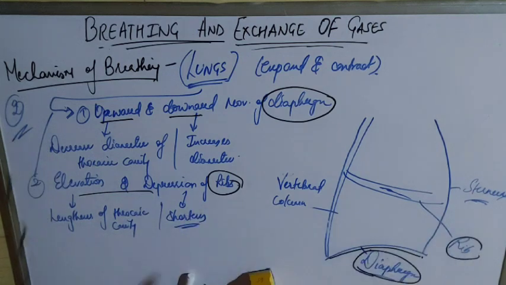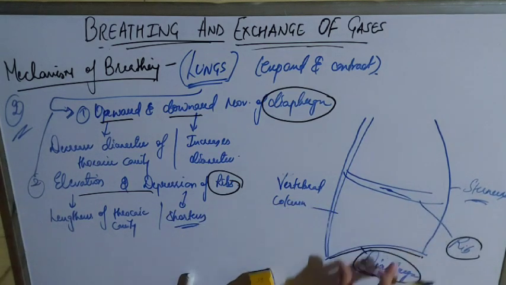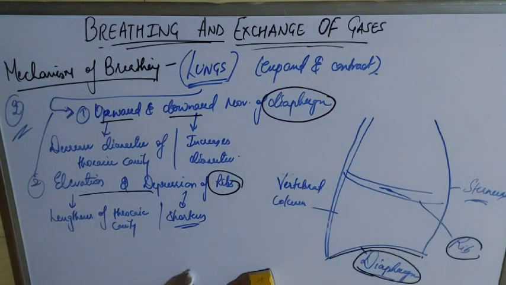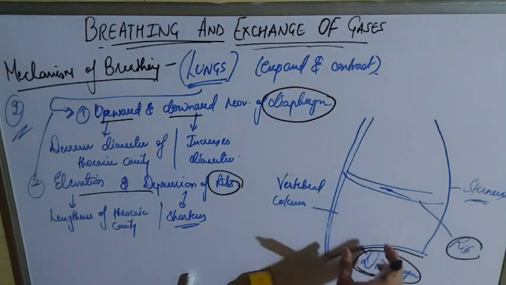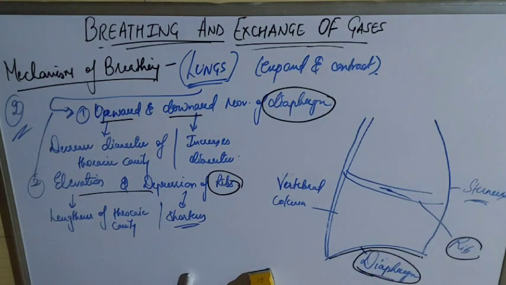Whenever the ribs are elevated, the thoracic cavity is lengthened, and when they are depressed, it is shortened. But in the case of the diaphragm, whenever it moves upward, the diameter of the thoracic cavity decreases, and when it moves downward, the diameter increases. That is how the lungs are expanded or contracted.